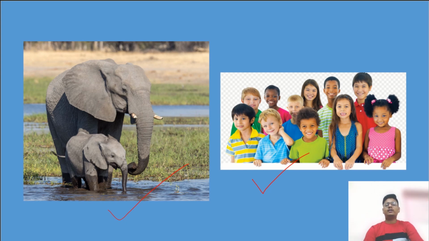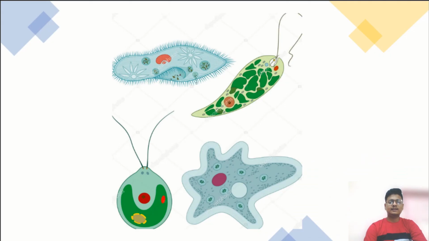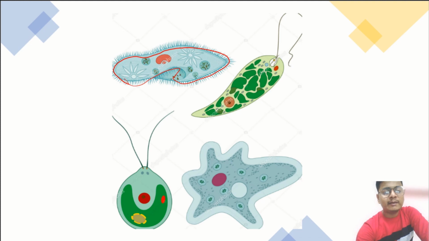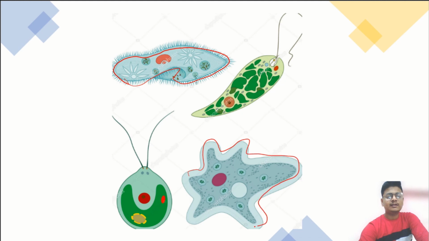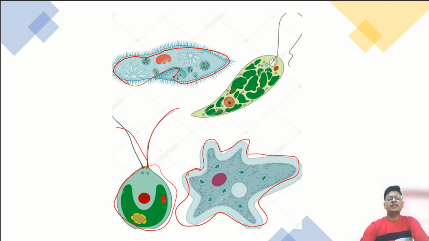Before that, let's study about number of cells. In that also we can see this. See, this is slipper-like shape. Yes, this is known as paramecium. See, this is having no shape. This is called amoeba. This is known as chlamydomonas. This is known as euglena. Got it? So these all are single celled organisms.